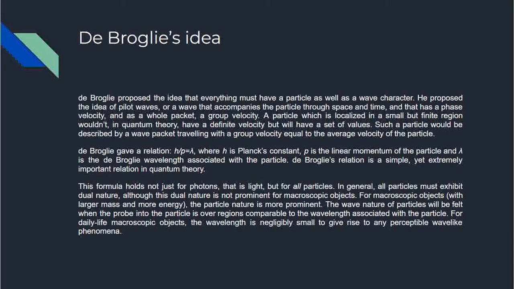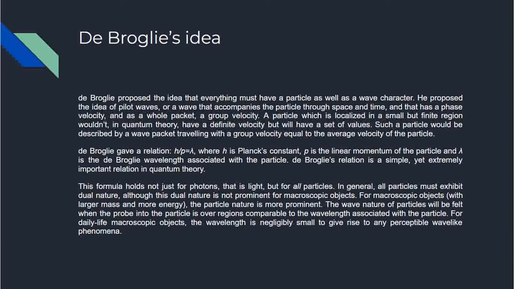A particle which is localized in a small but finite region wouldn't in quantum theory have a definite velocity, but will have a set of values. Such a particle would be described by a wave packet traveling with a group velocity equal to the average velocity of the particle. We don't need to get into this too deeply, because these are just theoretical ideas. I'm just trying to communicate quantum physics to a broader audience. I have tried to do this in my previous videos also, but if you are new to the channel, and especially as today is World Quantum Day, I thought of making this video.